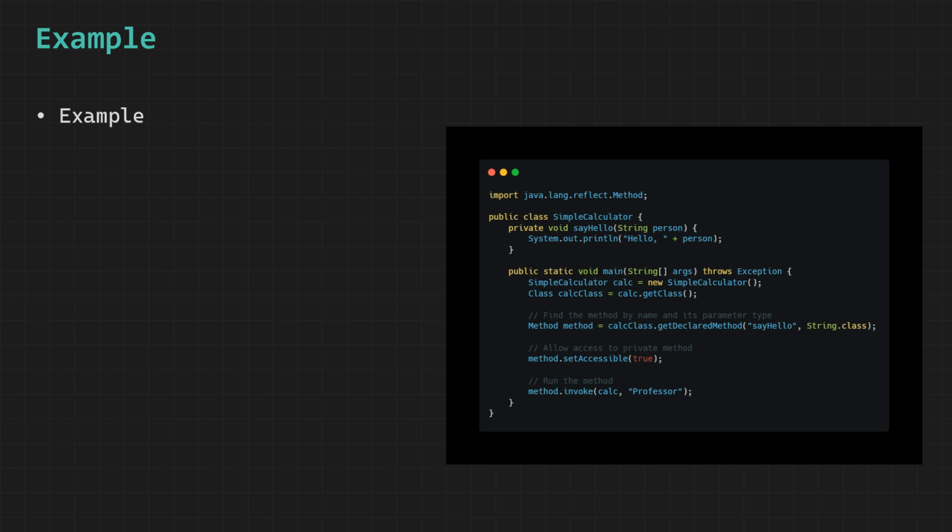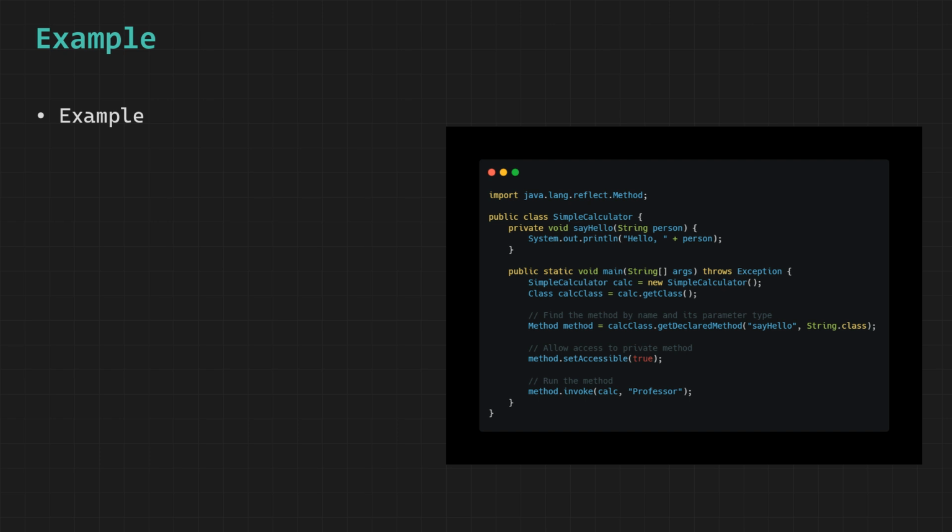To understand this intuitively, imagine a situation where a machine has a hidden control panel that regular users cannot access, but with special tools and instructions you are able to locate that hidden panel, unlock it, and press a specific button to trigger an action. And that is exactly what Reflection is doing here by allowing us to find, access, and execute a private method dynamically.